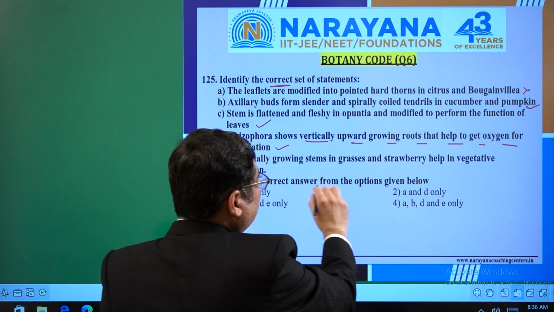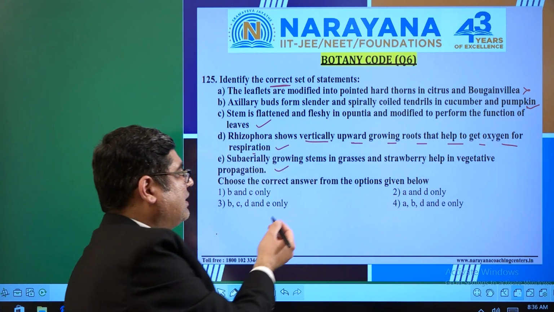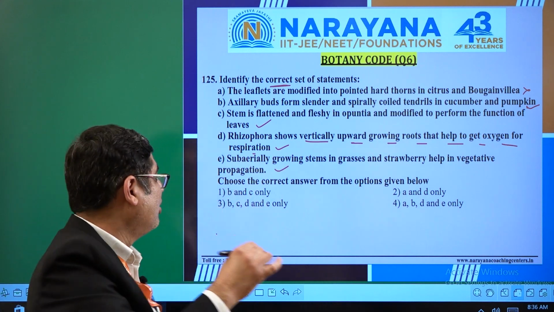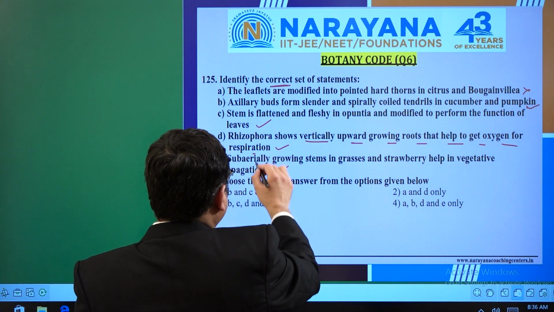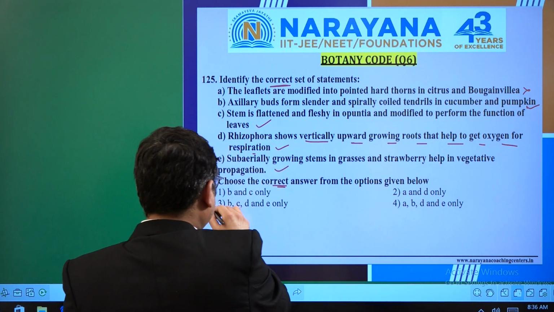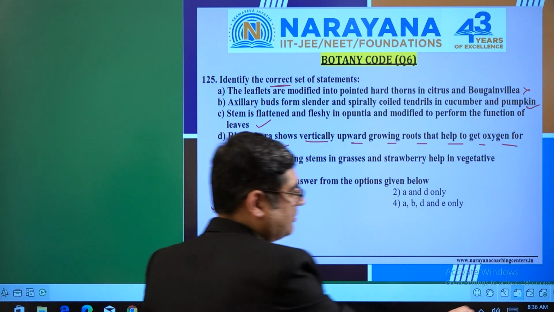Sub-aerial stem in grasses and strawberry help in vegetative propagation. You can see this statement is given not only in the 11th standard but the 12th as well. So B, C, D, E are the correct statements. So here we can identify that it is option number 3, which is absolutely the correct one. Let's move on to the next.